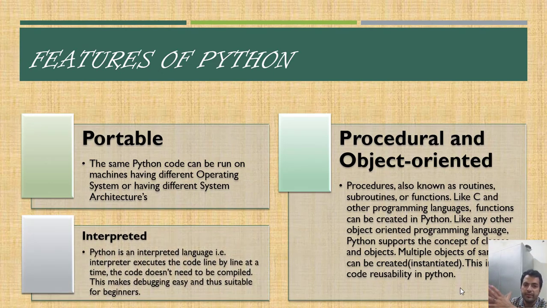Interpreted. This we have also discussed, because we need not compile the whole code together. Python is an interpreted language, and all the statements which we write can be executed separately on the interpreter. We just saw the interactive mode of Python, on which I was executing a few lines of code. We were interpreting those statements there. So that is what is making our code dynamic as well.